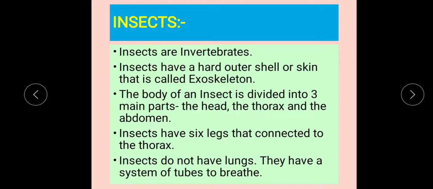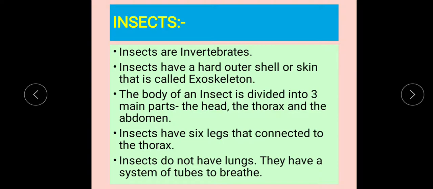So the first point is insects are invertebrates. Now what's the meaning of invertebrates? Invertebrates means animals that do not have backbones, okay? In fact, insects do not have any bone at all in their body.